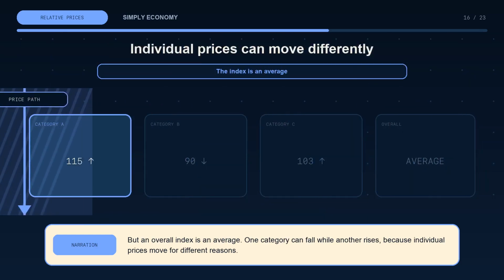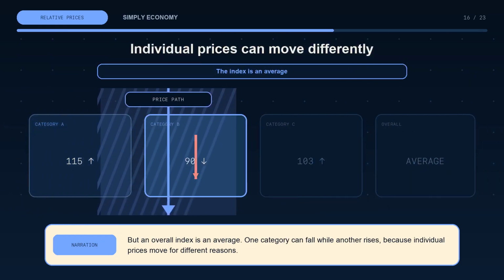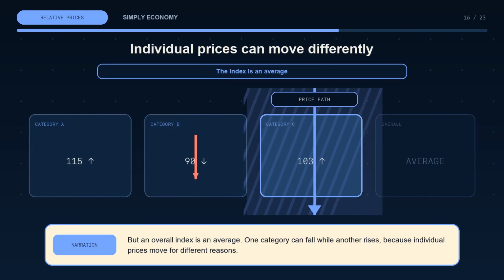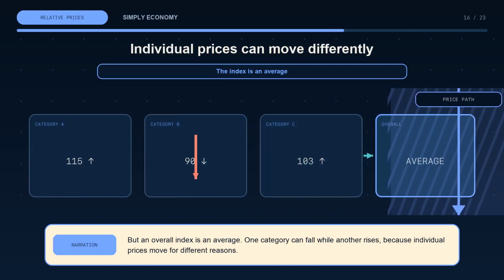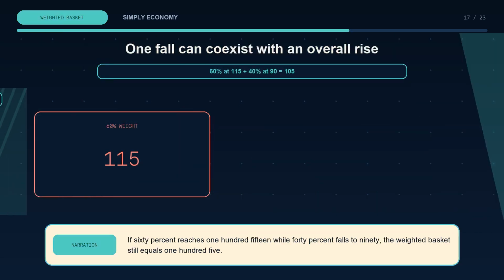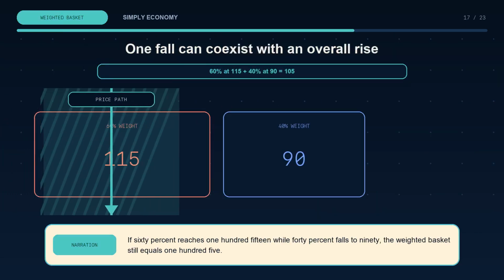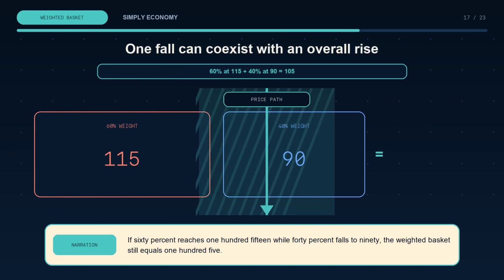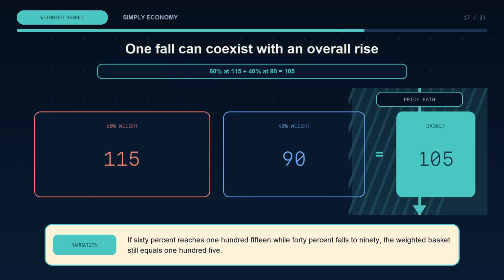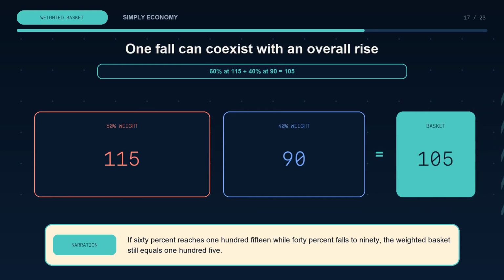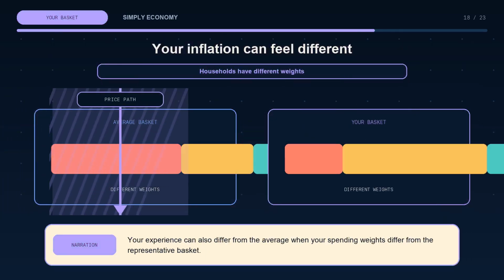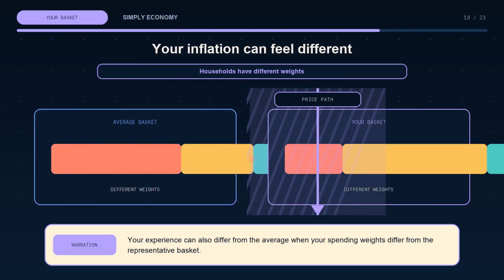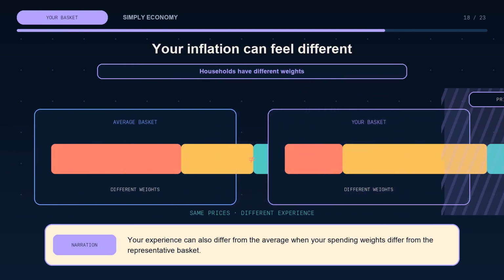But an overall index is an average. One category can fall while another rises because individual prices move for different reasons. If 60% reaches 115 while 40% falls to 90, the weighted basket still equals 105. Your experience can also differ from the average when your spending weights differ from the representative basket.